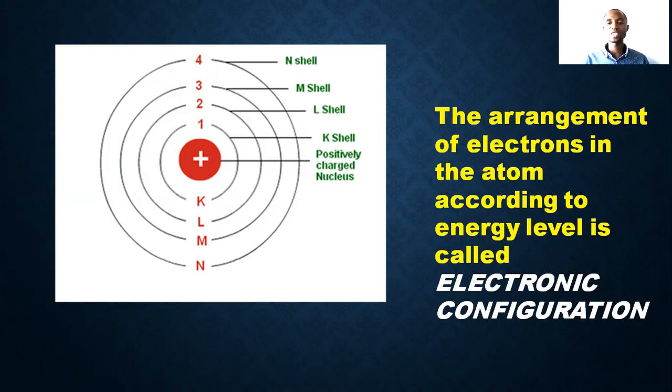So the arrangement of electrons in the atoms according to the energy level is what we call electronic configuration. Arrangement of these electrons according to their energy level, according to K shell, L shell, M shell, and N shell, or first shell, second shell, third shell, and fourth shell, as the case may be, is what we call electronic configuration. I hope you are following this class vividly clear.